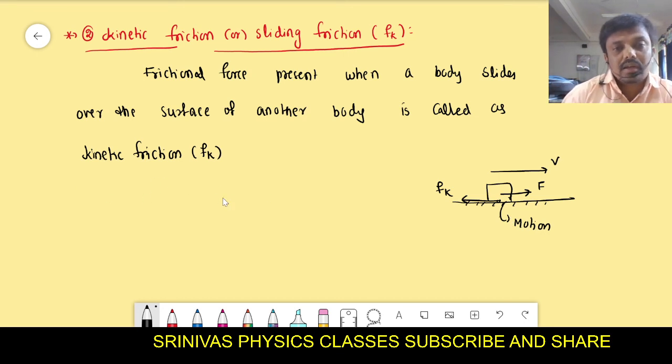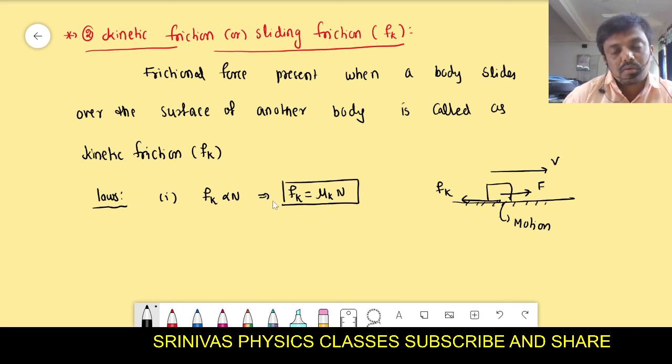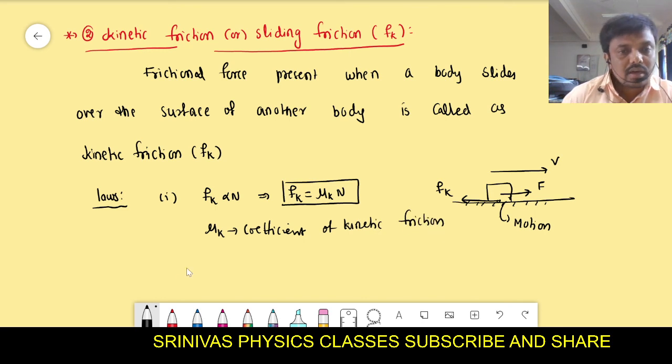Right? Now I will tell the laws of kinetic frictional force again. The kinetic friction is also directly proportional to the normal reaction, and when the proportionality is removed we get a constant, mu k. Fk equals mu k N. This is the formula for the kinetic frictional force. What is mu k in this? Mu k is said to be the coefficient of kinetic friction. And the second point is that mu k depends upon the nature of the surface.